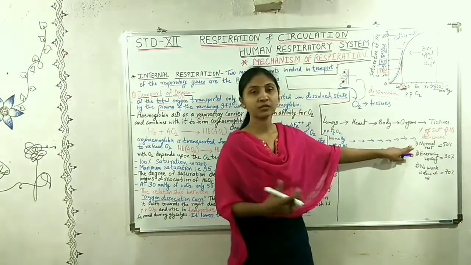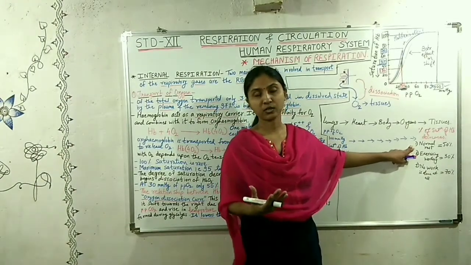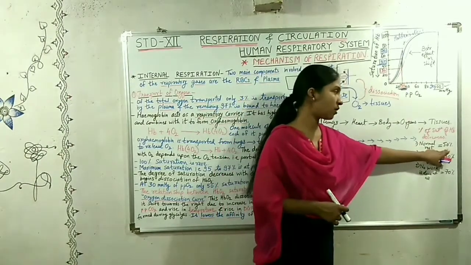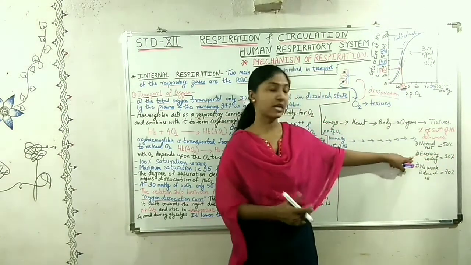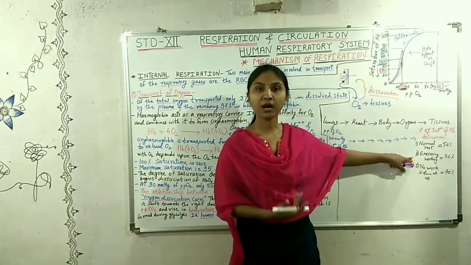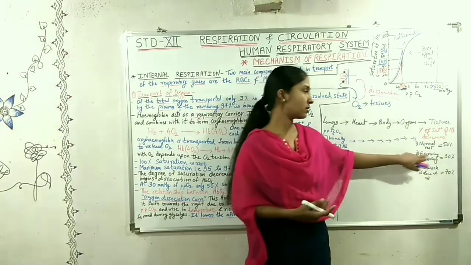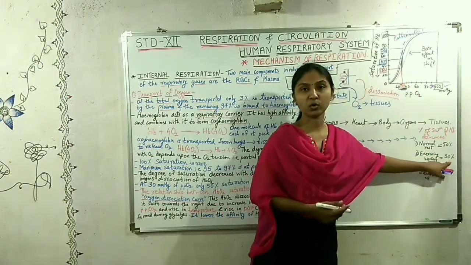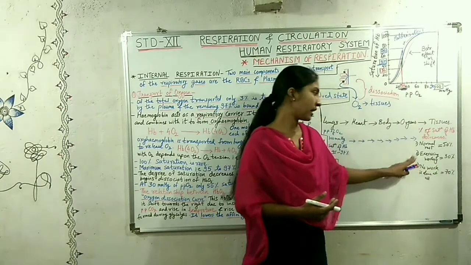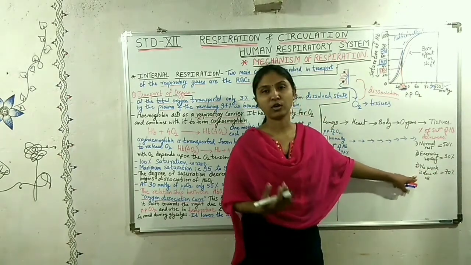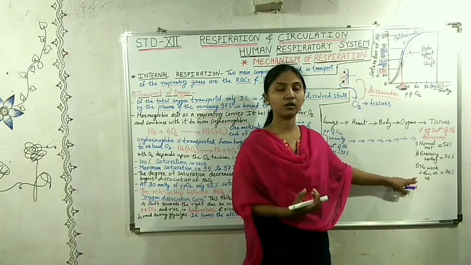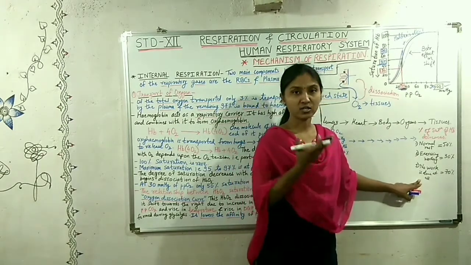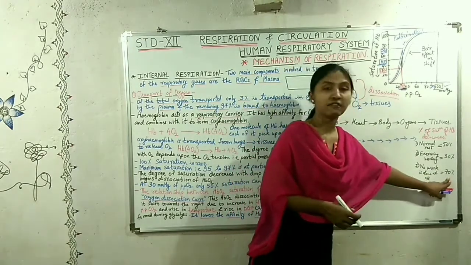First situation, when the body is resting at normal position, the saturation of hemoglobin with oxygen will be 50%. And when the body is exercising at the same partial pressure, what happens? The saturation of hemoglobin will be 30%. And when no work is done at all, no oxygen is used, so the saturation of hemoglobin will be raised up or will increase to 70%.